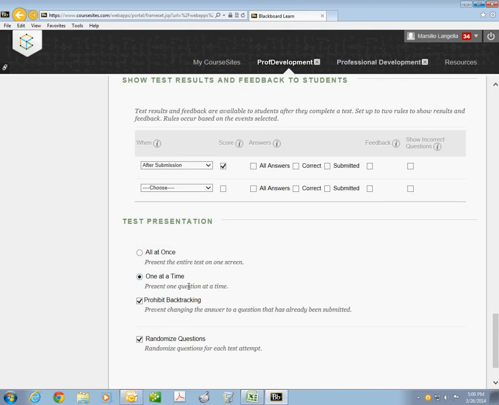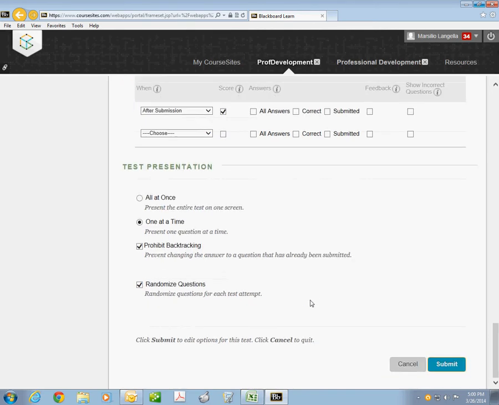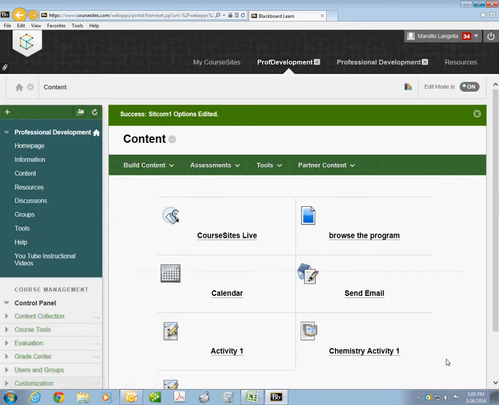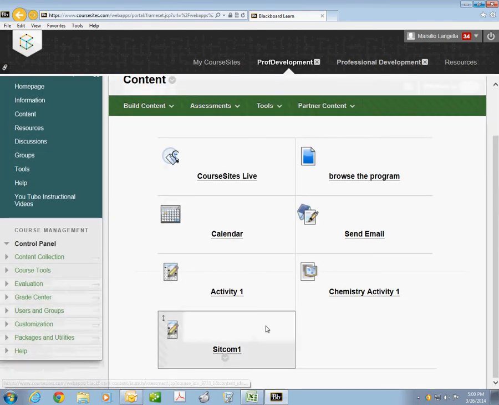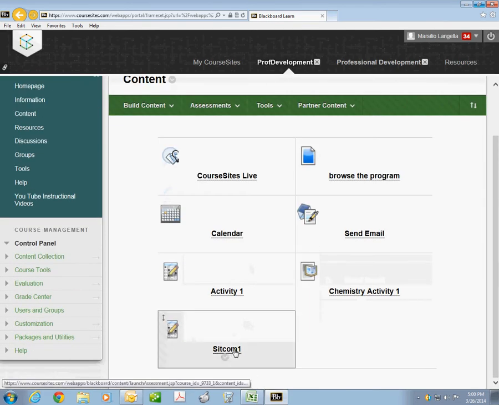I can have them see the questions one at a time. That's what I'm going to have you guys do, and I'm going to prohibit backtracking and I'm going to randomize the questions. When I click submit, that's how the test will be set. So when you go in, that's what they would see. Okay, that sitcom quiz is sitting in the content for them to take.